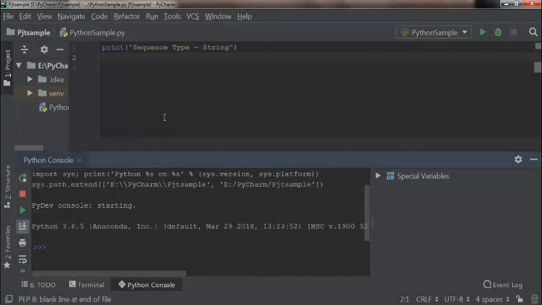The plus operator is used to concatenate strings, and the star operator is used to repeat a string, which is a repetition operator. We'll see examples of these two operators also.